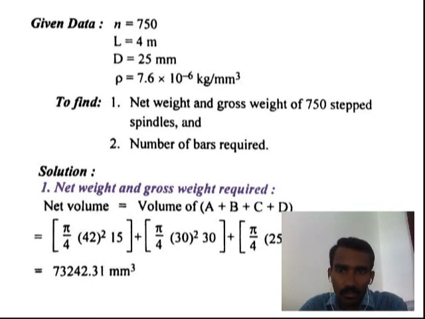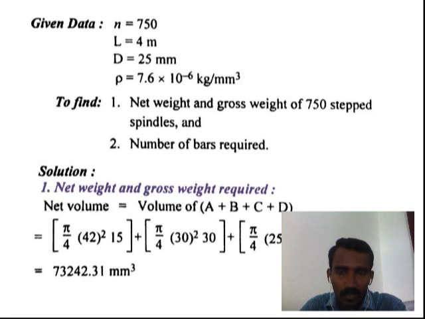First of all, the given values: number of components 750, length of spindle raw material 4 meter, diameter of workpiece 25 mm, density of material 7.6 into 10 to the power minus 6 kilogram per mm cube. Here find out the net weight and gross weight of 750 stepped spindles, then the number of bars required to manufacture the 750 components. First, find out the net weight and gross weight required.